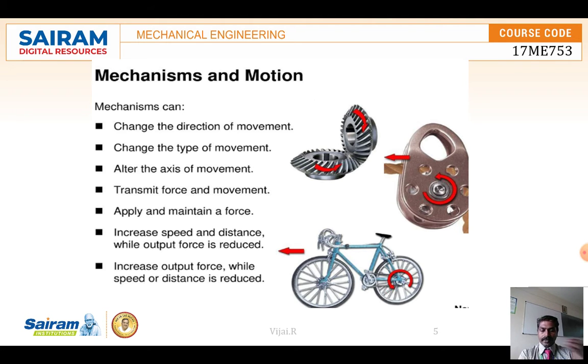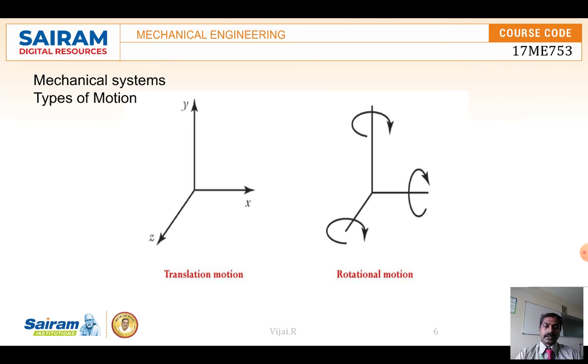We can run another component which is having different angles, and transmitting of motion, force to motion. Just as we are applying a force on a bicycle, you can see we are giving load by giving a force, and it is converted into a motion of the vehicle. So these are some types of motions and mechanisms which are involved, mainly the translation and the rotational motion. So x and y are the directions, and there is a rotation about x and y.